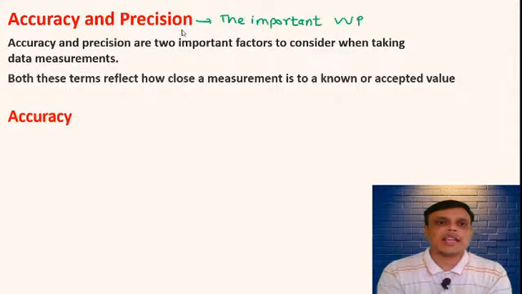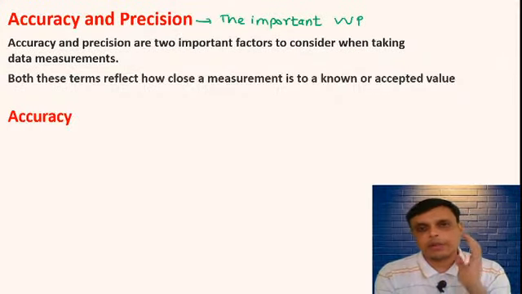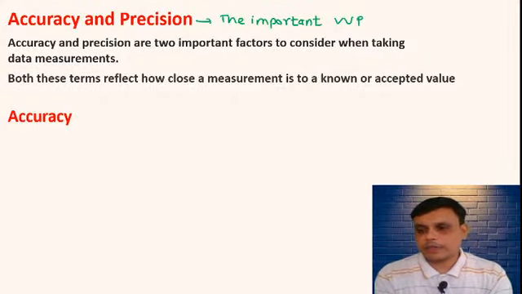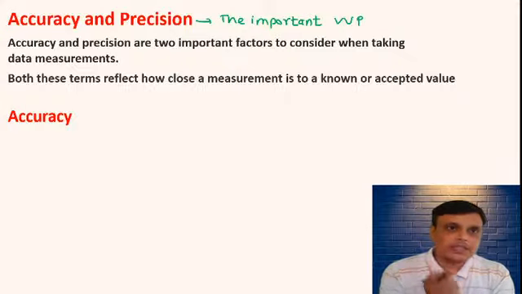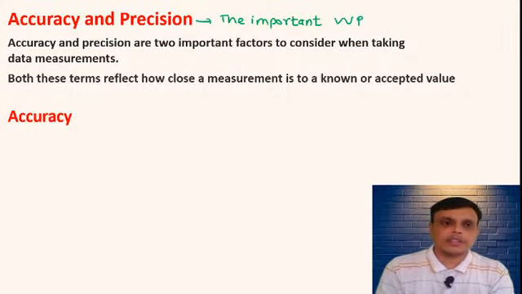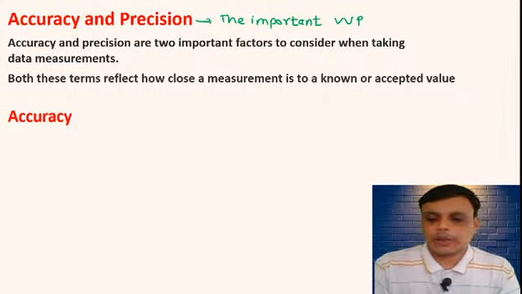So accuracy and precision are very important factors that need to be considered when taking data measurements. We will see what exactly accuracy means. Accuracy किसको बोलते हैं और what is the precision. So we will see this accuracy and precision. First we will start with accuracy.